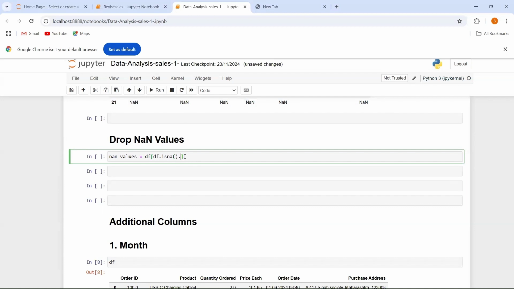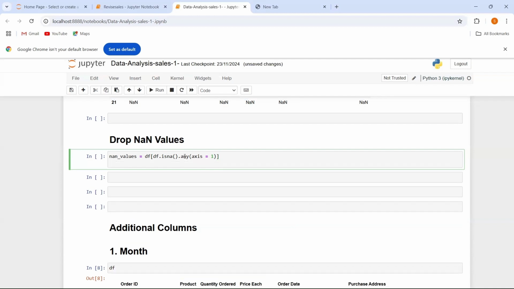Now, after this, I'm going to use another function, that is the any function. Within this, I'm going to write axis equals 1. This function will give all the rows and columns which have the NaN value. When I use the any function with the argument axis equals 1, it will work according to the column. If I want to work according to the row, what argument do I have to give? I have to give axis equals 0.